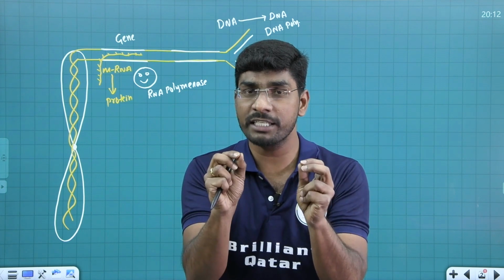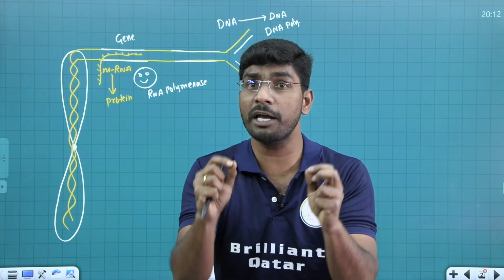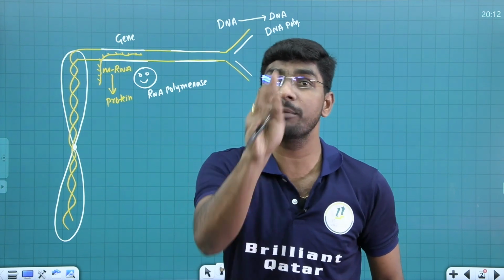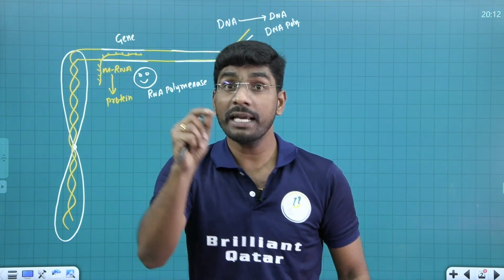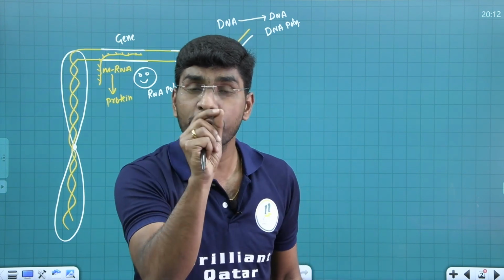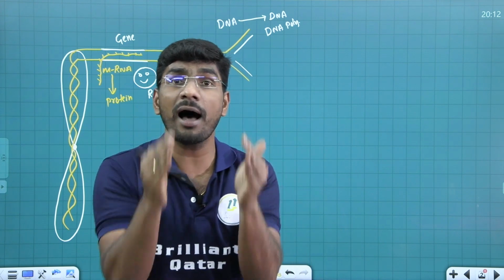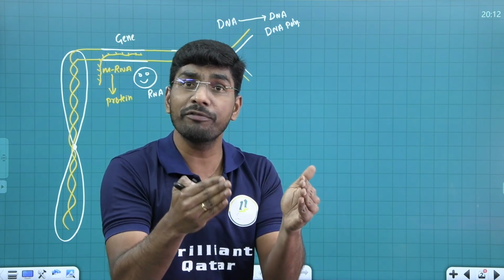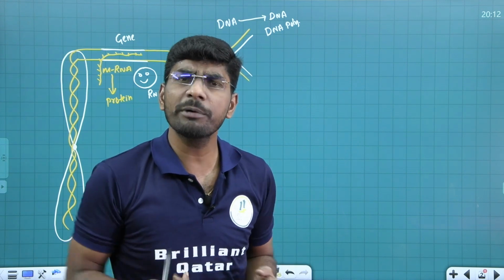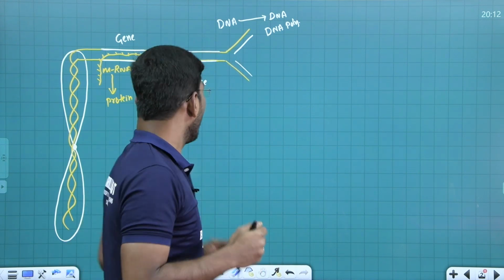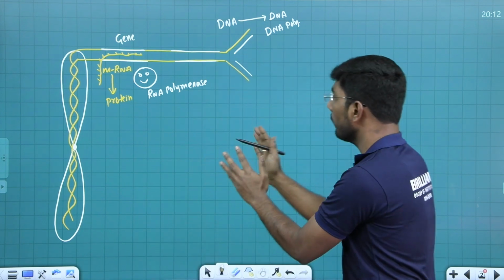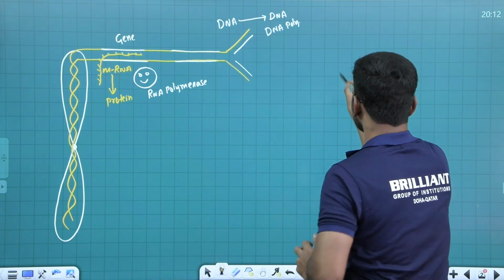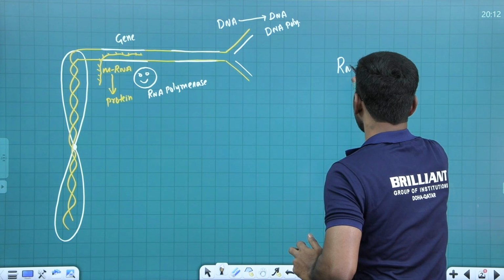So in the transcription process, which enzyme plays a crucial role? RNA polymerase enzyme. But in prokaryotes, I told you a single RNA polymerase enzyme is able to synthesize all types of RNAs. What are all the types of RNAs? Now come here, look here. Before we go ahead, I want to explain the different types of RNAs first.